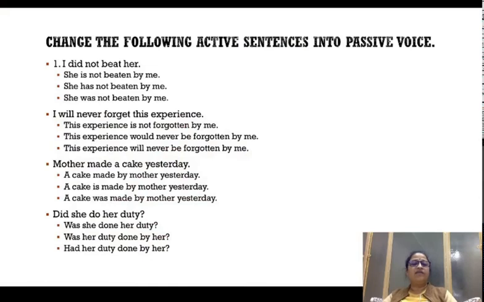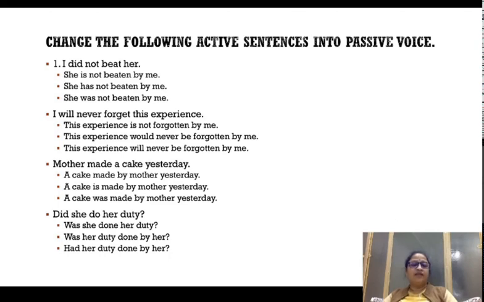I will never forget this experience. Will never forget, ये तीन वर्ड्स किस टेंस का इंडिकेशन देते हैं? Will never forget indicate that the tense is simple future tense. Now you've done the identification, let's do the conversion. This experience is going to come first, I is going to come last, and I is going to become me. That thing is clear. Now let's play with the verb.